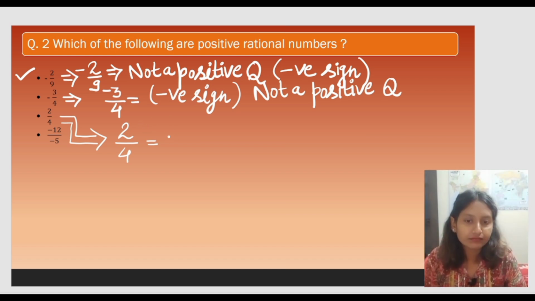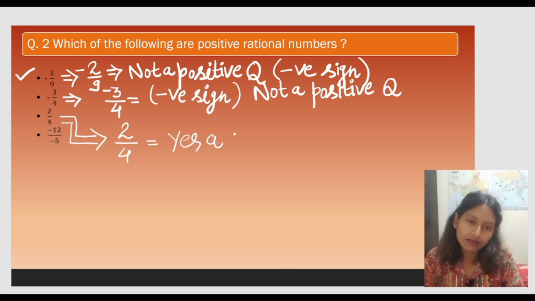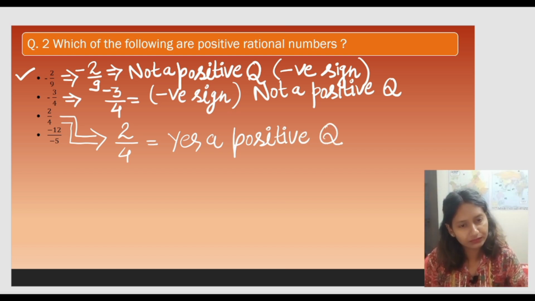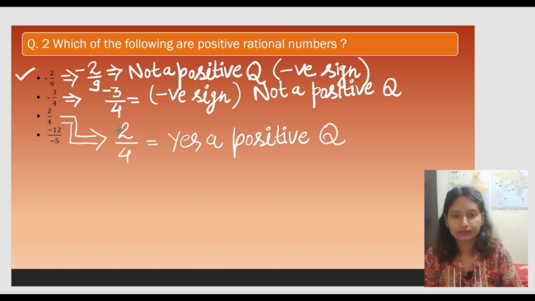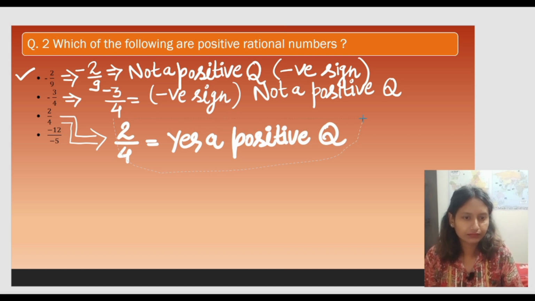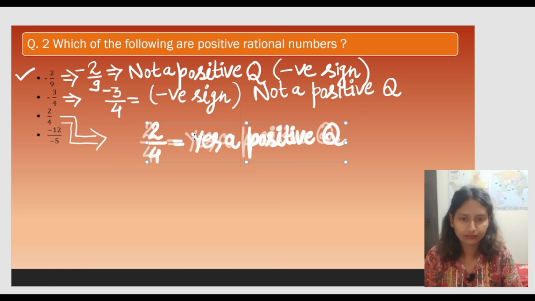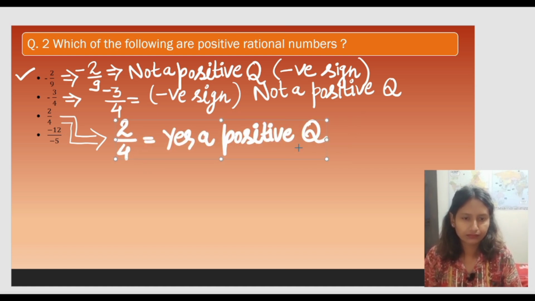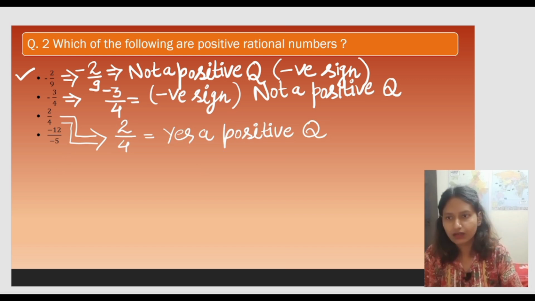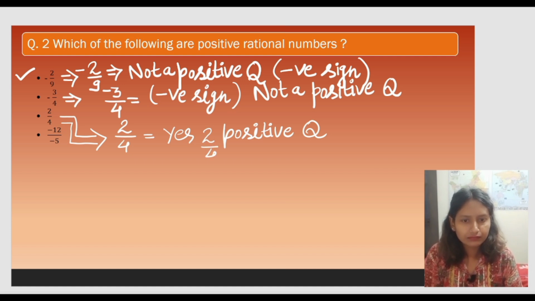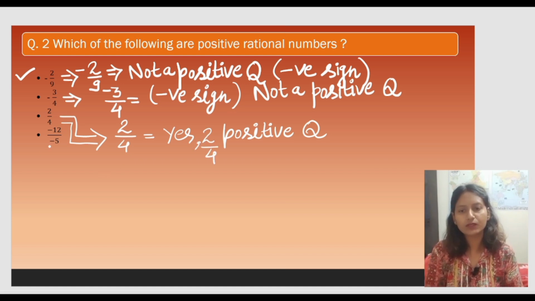So that's why the answer for this one will be yes, a positive rational number. 2 by 4 is a positive rational number.